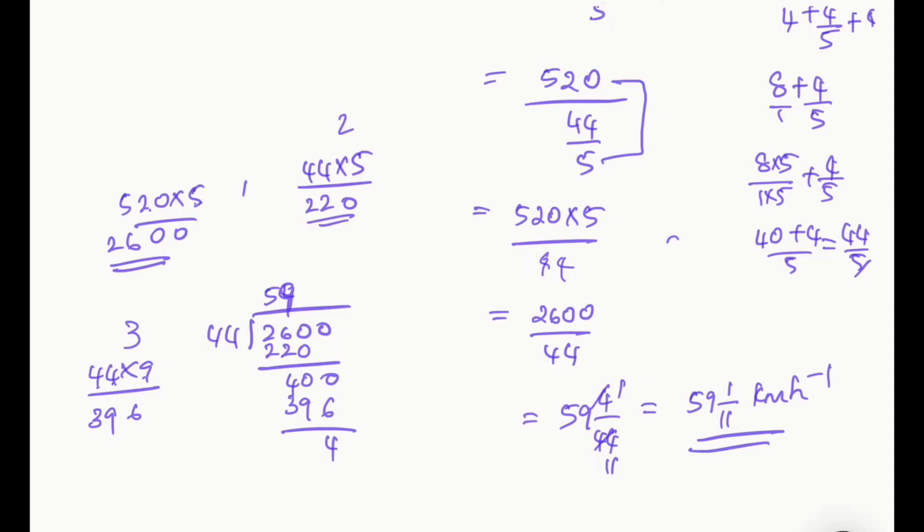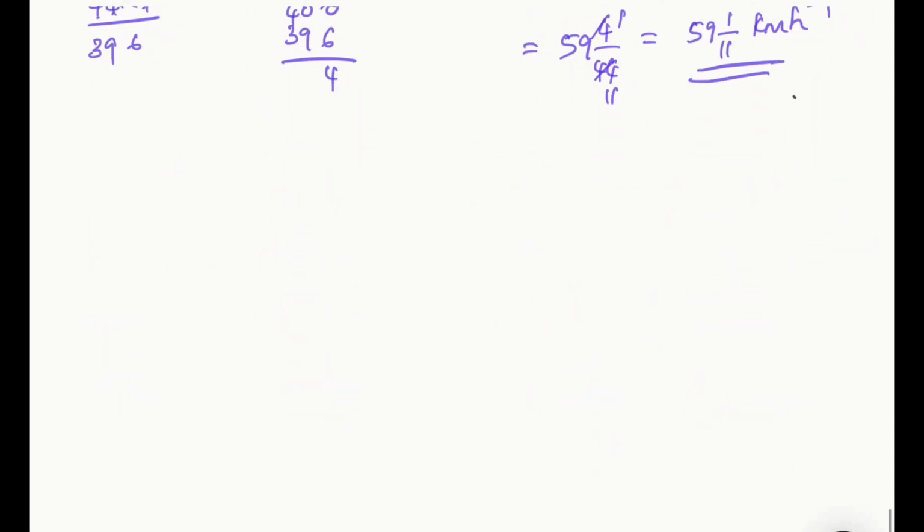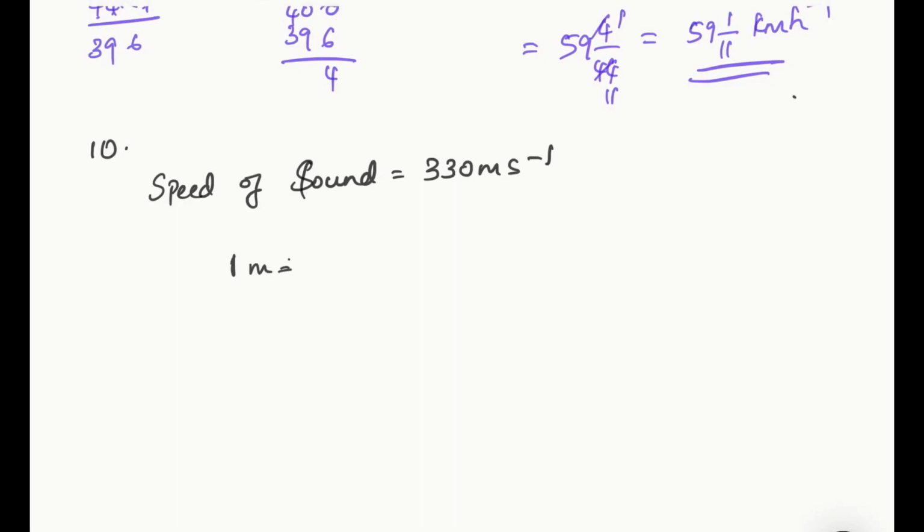Hope it's clear. Now coming to the final question in this exercise, question number 10. The speed of sound in air is given as 330 meter per second. Express the speed in kilometer per hour. How long will it take to travel 99 kilometer? We have a conversion for meter per second to kilometer per hour. We all know that 1 meter is equal to